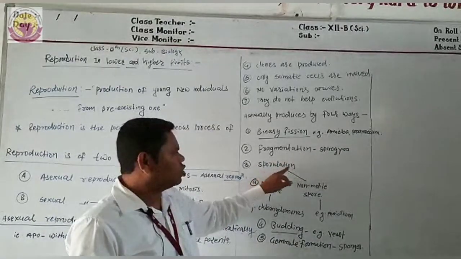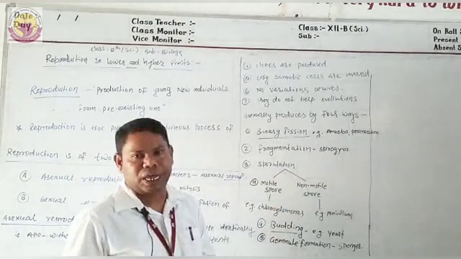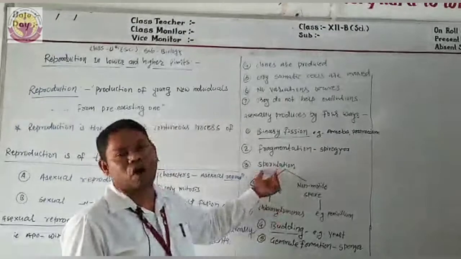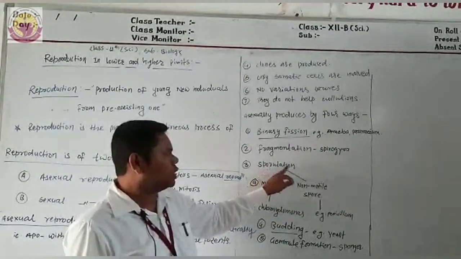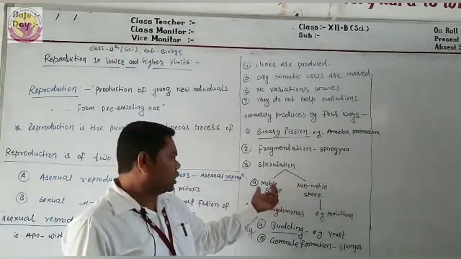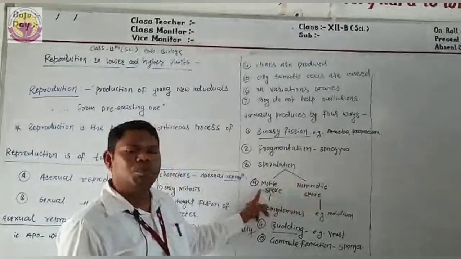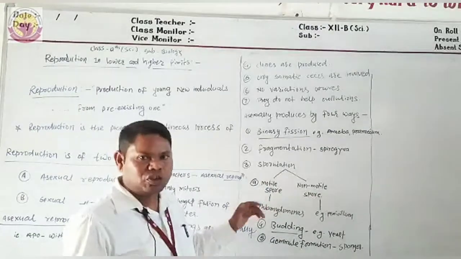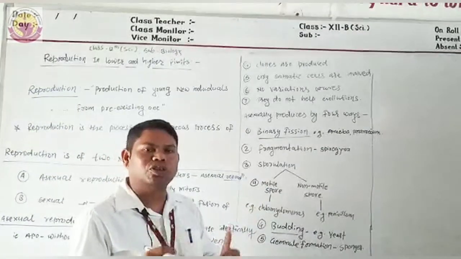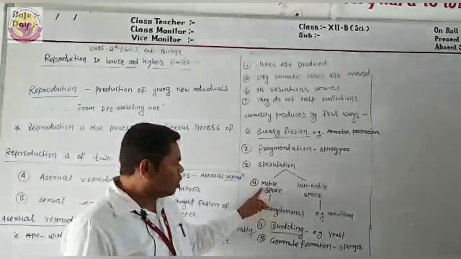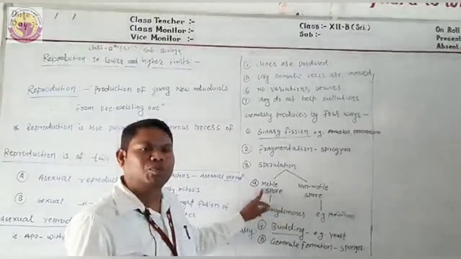Then the next one is sporulation, means spore formation. Actually it is zoospore formation. Sporulation occurs in algae and fungi. Especially in algae, zoosporangia produce motile spores. What is the meaning of motile spore?